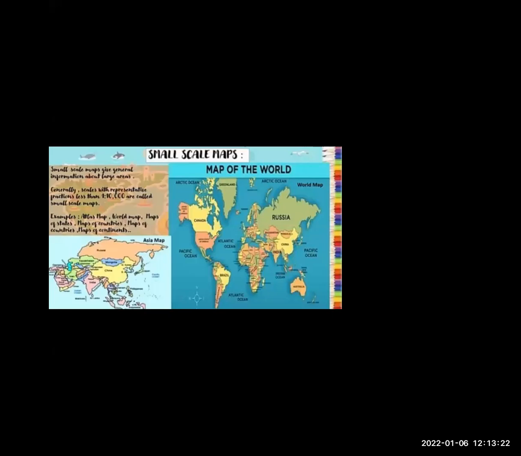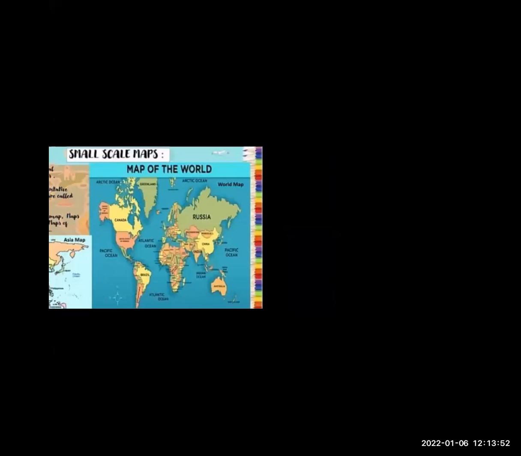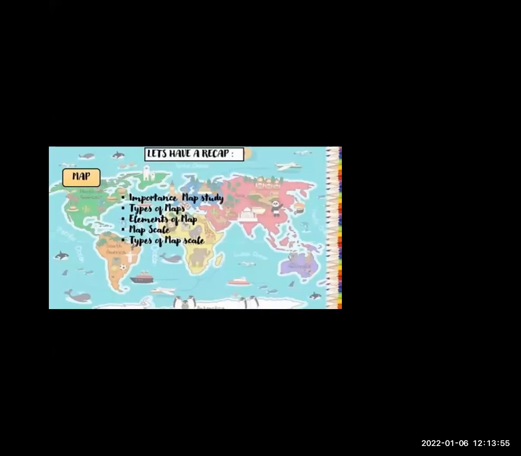Okay, clear? Then second example is world map, then maps of states, maps of countries, then maps of continents. These all are the examples of small scale map. If it comes in the difference between, you have to mention all these points with example and meaning.